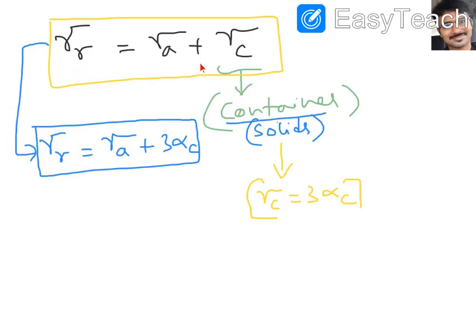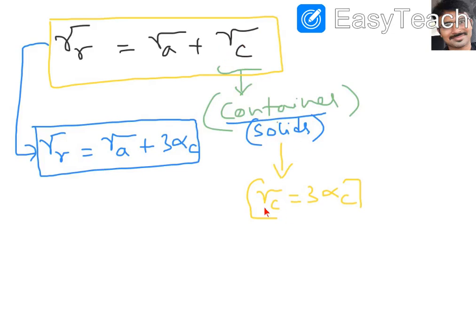Gamma R is related to real expansion, gamma A is related to apparent expansion, and gamma C is related to container expansion, which is related to solids.